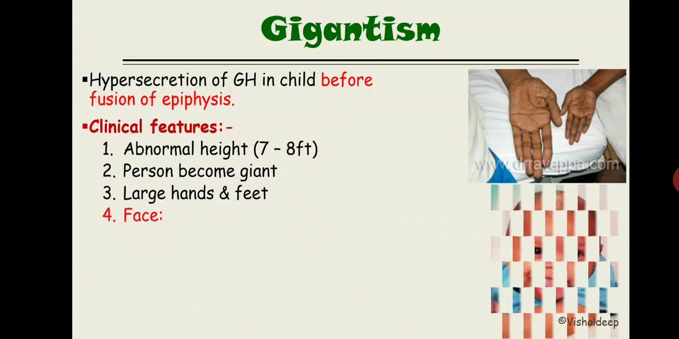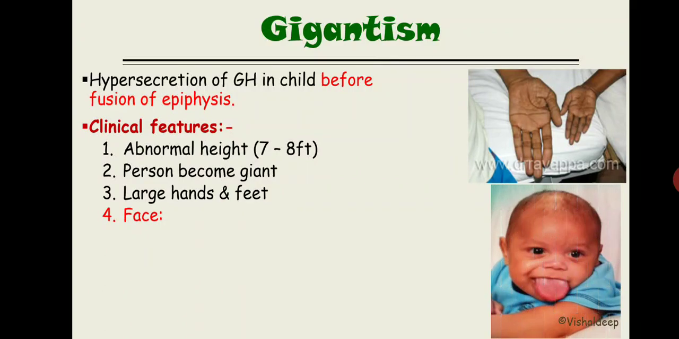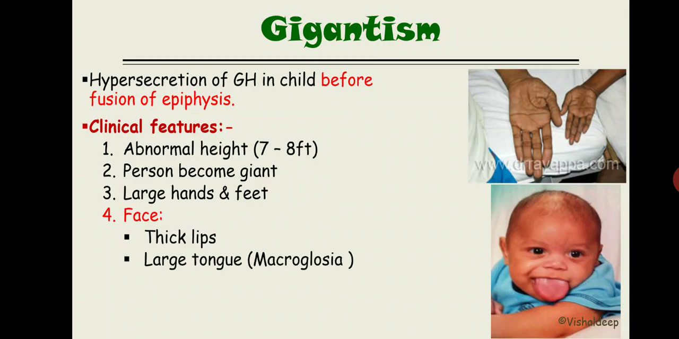Then the face of a child that is suffering from gigantism is like that. You can see the tongue is very much enlarged and lips are very thick. That large tongue is known as macroglossia, and the person is suffering from thick lips also. So the person has thick lips and a large tongue.